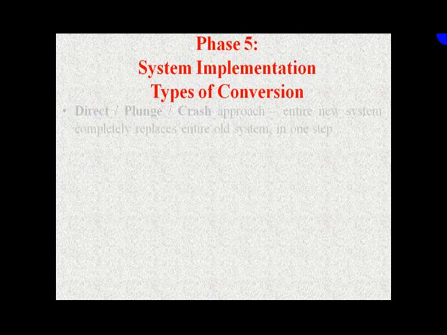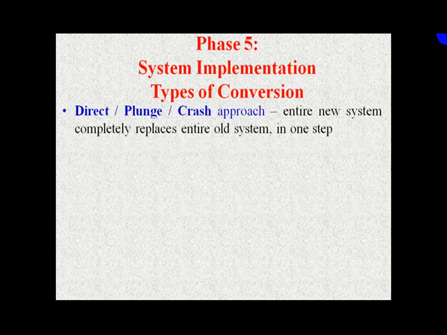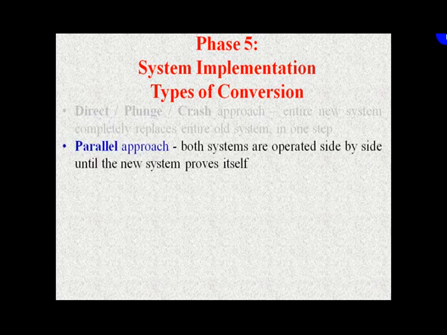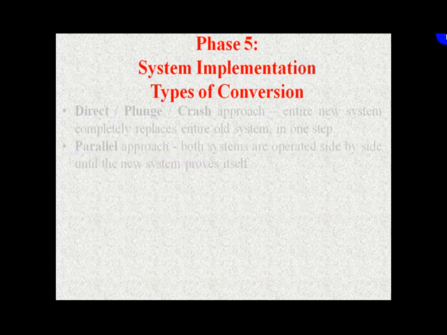Now when it comes to converting from the old system to the new system, the most important thing is what approach we will follow for conversion. First is the direct approach. It is also called the plunge or crash approach. The entire new system completely replaces the entire old system in one step. It may be good for one application, may not be feasible for another application. So we have one more method of conversion, we call it the parallel approach, where you keep both systems operating side by side until the new system proves itself.